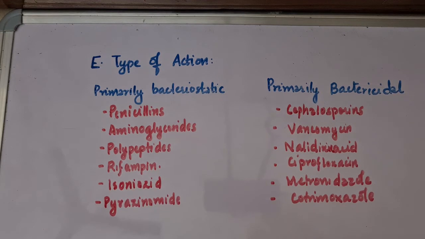Here we have to note that some primarily static drugs can become cidal in nature. That is, static means prevents the growth, but they can kill the bacteria at higher concentration. Examples are sulfonamides, erythromycin, nitrofurantoin. On the other hand, some cidal drugs, that is killing drugs, can be bacteriostatic in nature under certain circumstances. Examples are cotrimoxazole and streptomycin.